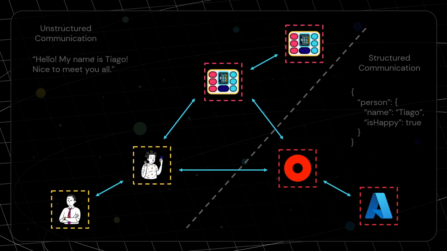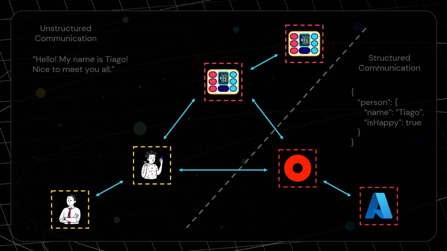that I say. But with systems, it's quite different, because systems need to have order. They need to comply with rules of the different ways to communicate with them, right? They are expecting some kind of a form, some kind of a format. And in this way, we say that systems use structured communication. So you can see here an example of a system that receives an object person that has the attributes name with the value Tiago and is happy true.